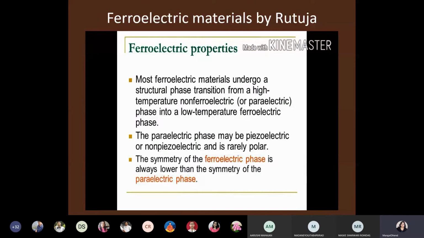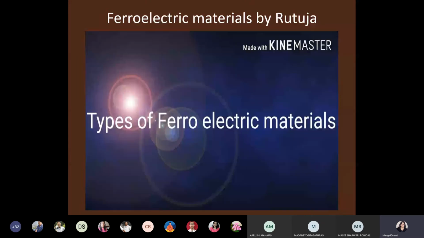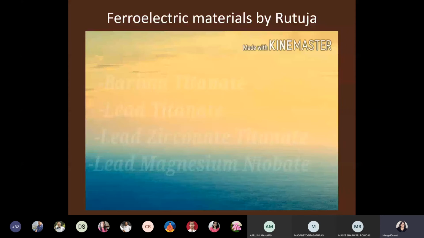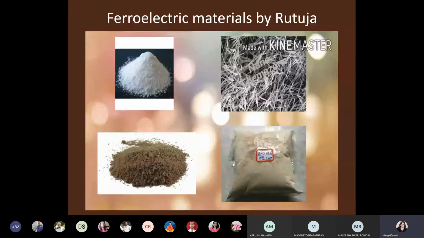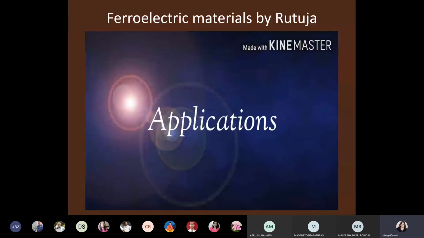Now let's discuss the types of ferroelectric materials. Barium titanate, lead titanate, lead zirconate titanate, and lead magnesium niobate are some types of ferroelectric materials. Here are some images of them. Let's see what the applications of ferroelectric materials are.